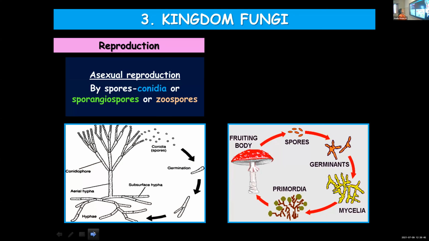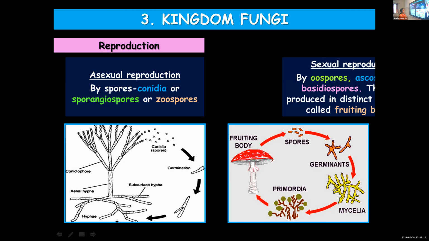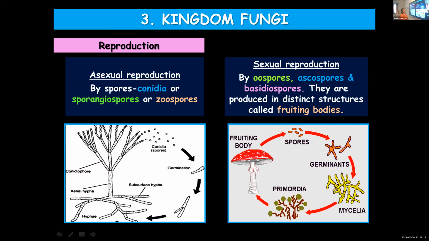Asexual reproduction is by means of certain spores. Both sexual and asexual spores are produced by fungi, and asexual reproduction is carried out with the help of spores. Examples: conidia, sporangiospores, and zoospores. You should not get confused between the names of sexual and asexual spores. Asexual spores include conidia, sporangiospores, and zoospores, whereas sexual reproduction is carried out with the help of oospores, ascospores, and